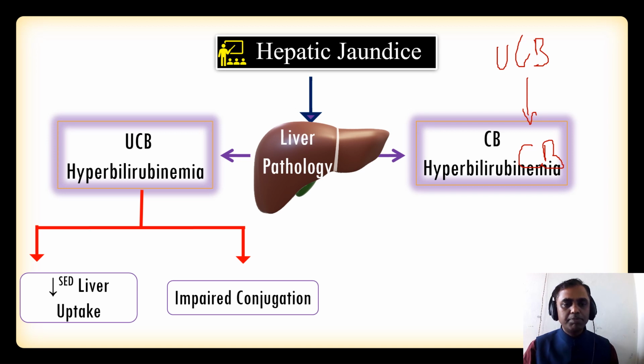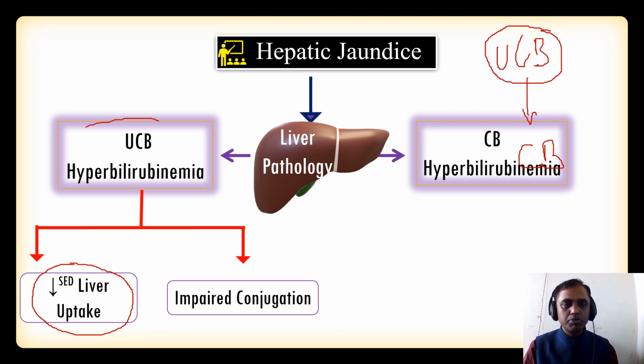Unconjugated hyperbilirubinemia occurs in two conditions, one of which is decreased liver uptake. As we know, unconjugated bilirubin is present in the blood. So if our liver takes up less unconjugated bilirubin, naturally the unconjugated bilirubin will be more in the blood.